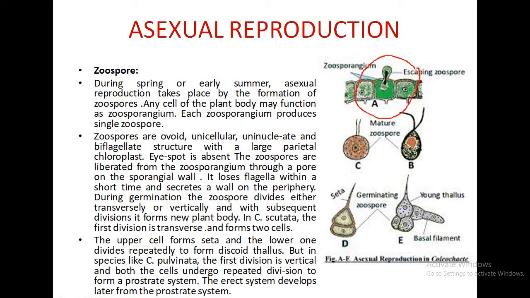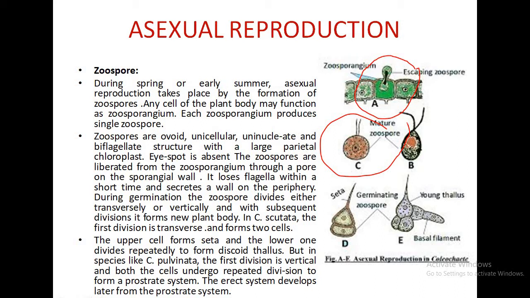Any cell of the vegetative thallus functions as a zoosporangium which develops a single zoospore. The zoospore is ovoid, uninucleate and biflagellate. It has a single large chloroplast. They are released from the zoosporangium through a pore and withdraw their flagella.